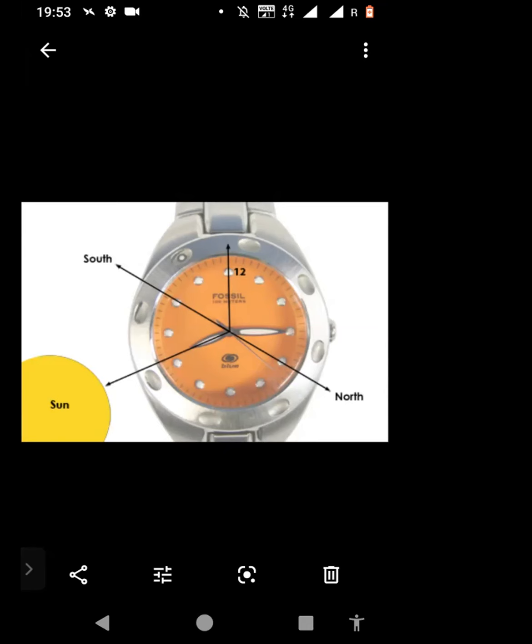After you point the hour hand towards the sun, you will draw a line that divides that gap. You can see these 2 arrows, right? One is pointing at the sun, that is the hour hand, and the other arrow is pointing upwards towards 12. And there is a north-south line that is dividing this angle into 2 halves. So that line becomes your north-south line.